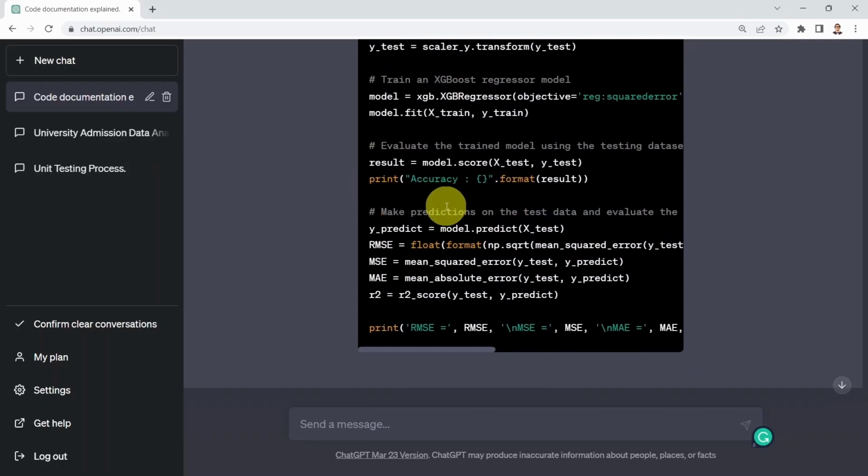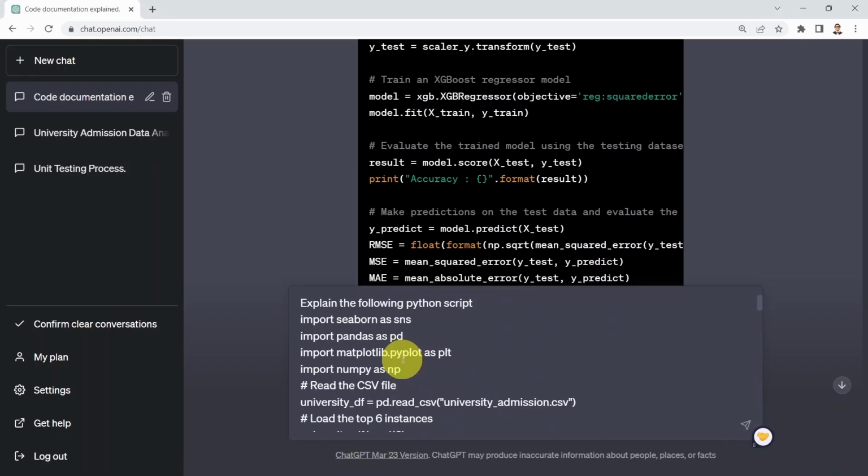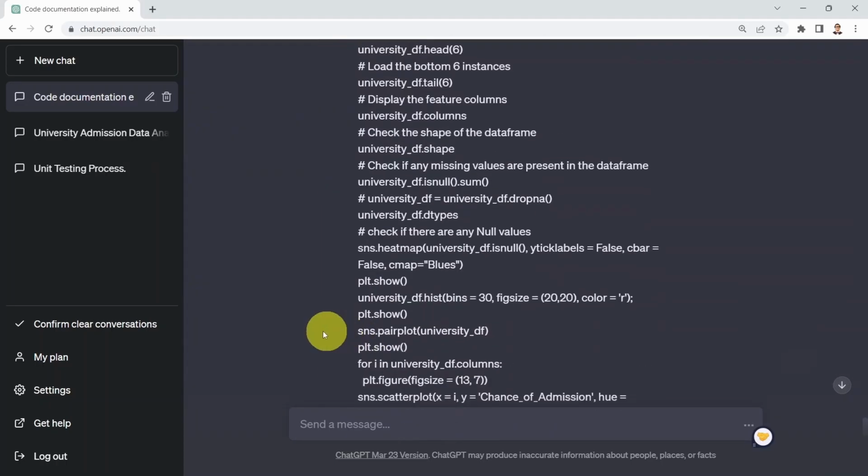Again, pretty incredible. And what I could do next, I can say, well, could you please explain the following Python script for me? So if I say explain the following Python script, I can simply go ahead and copy the exact same code that I showed you before. This is the code that trains a machine learning model. Let's see what's going to happen.